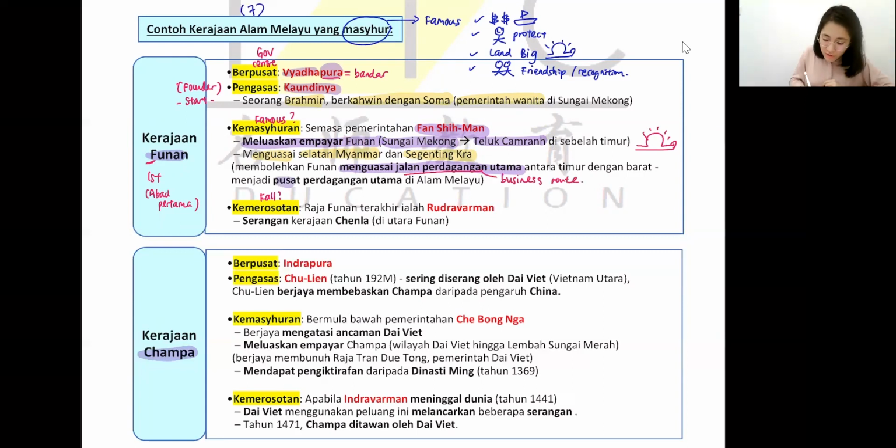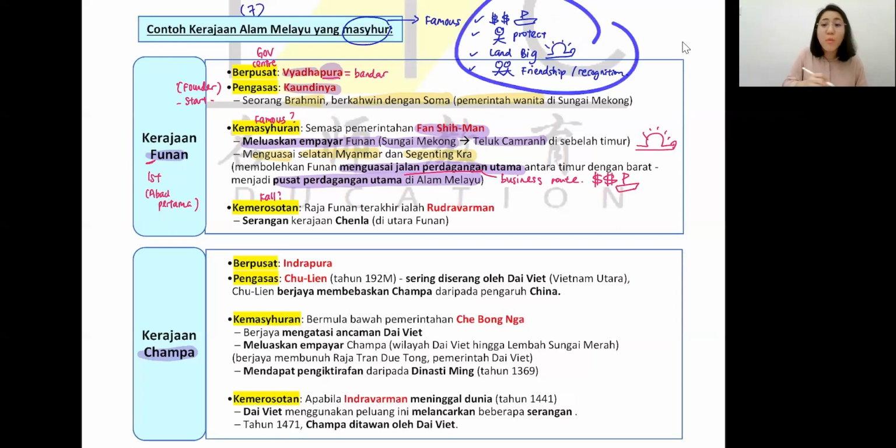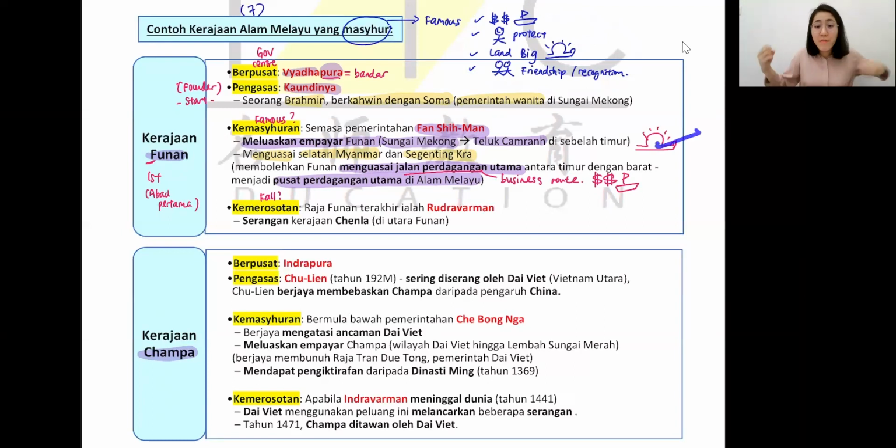Okay, so you can see eventually they earn money. They are the first main center to focus on trading. Getting more money, cha-ching, cha-ching. A lot of people travel there. So can you see here, it fulfills the ciri, the characteristics. I told you the reason why they are so famous is always because of these few. Either your land is very big, you're expanding your empire, meluaskan empire, or you're making money, making profit. You're controlling the business area, then you are famous.